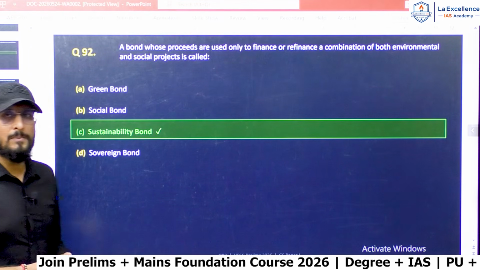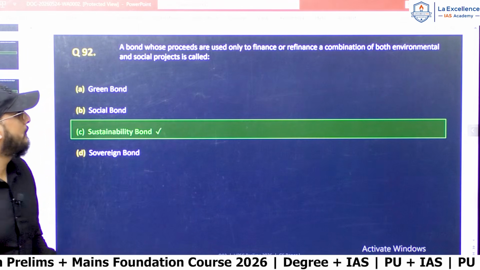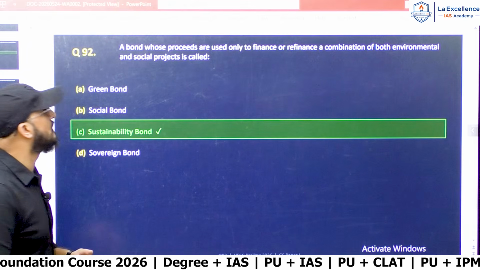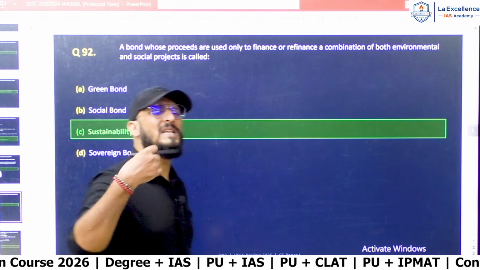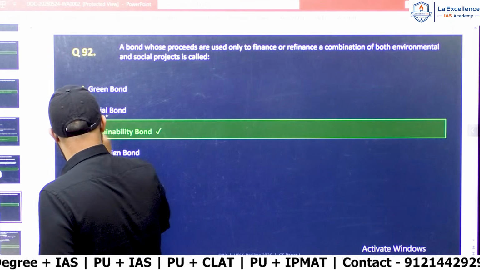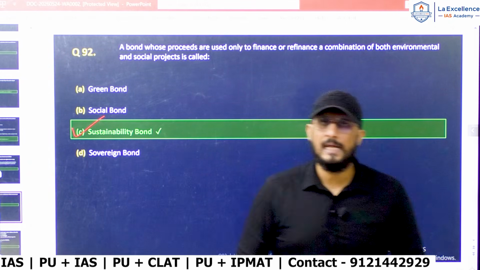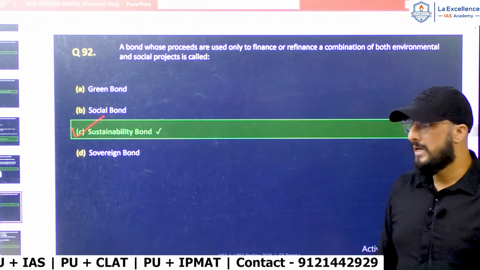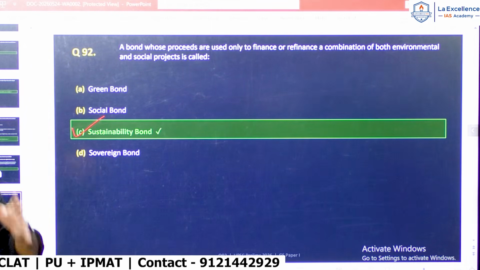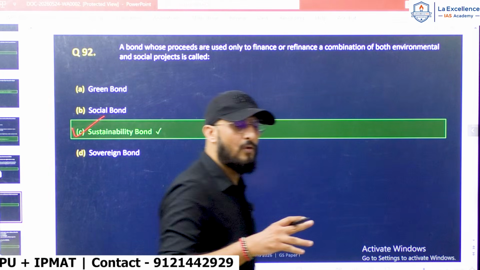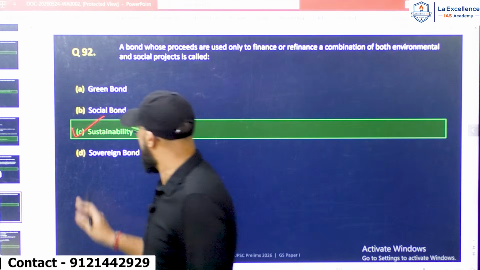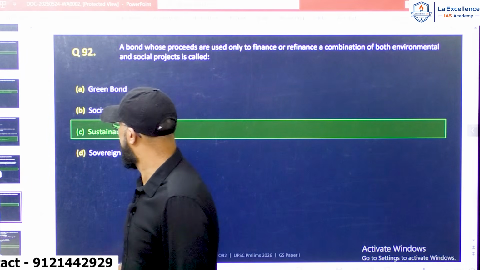Next, let's see question number 92. A bond whose proceeds are used only to finance a combination of both environmental and social projects is called. This is a very straightforward question. The correct answer is sustainability bond, option C. When you sell a sustainability bond, the money we get from it is used for environmental and social purposes. So it is an easy question, and the answer is option C.